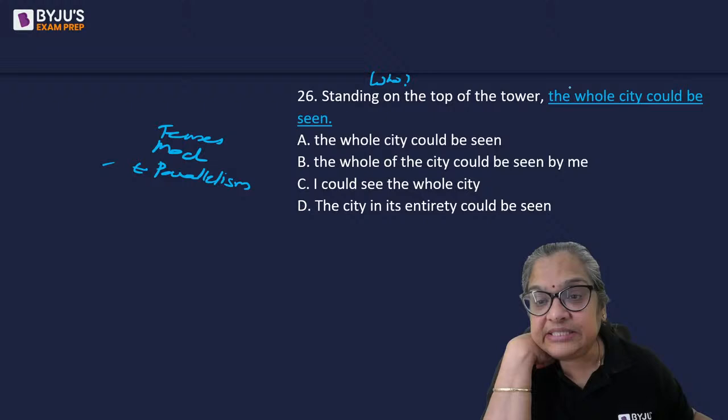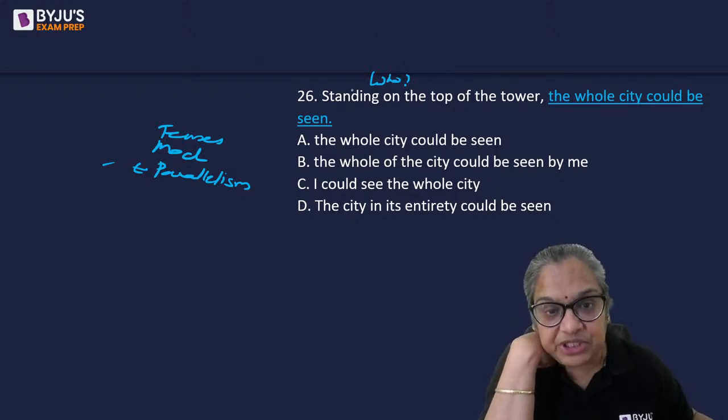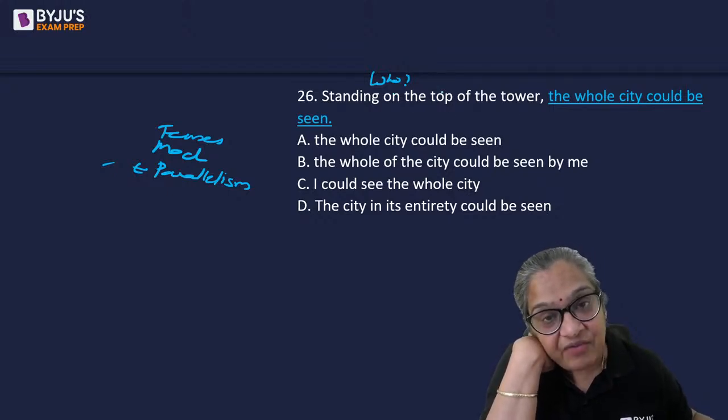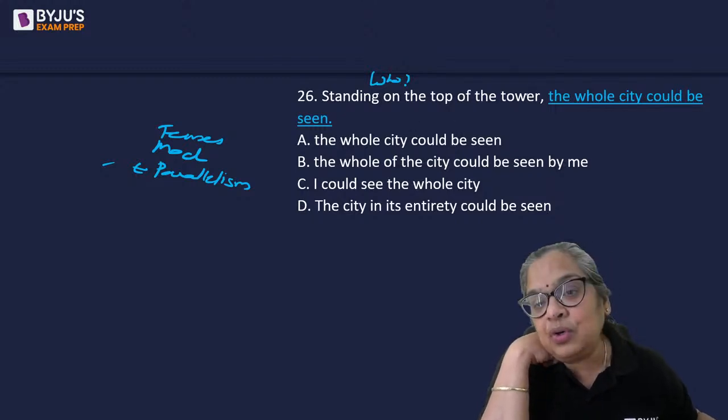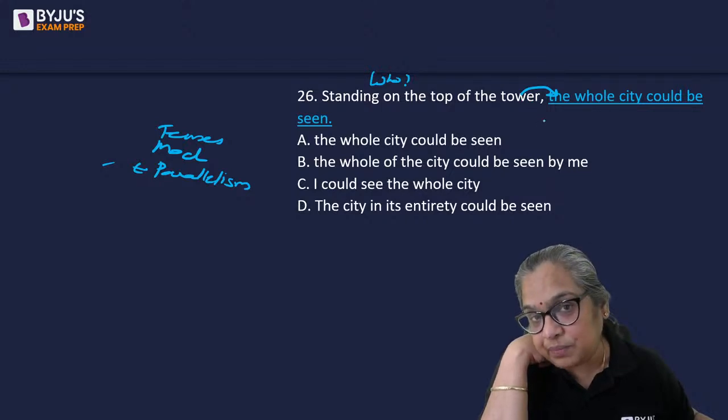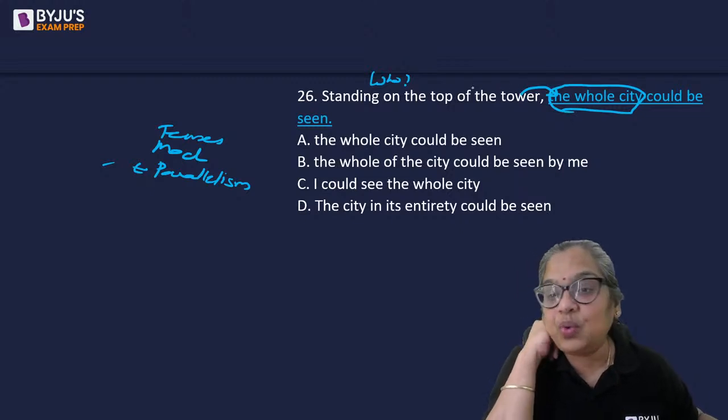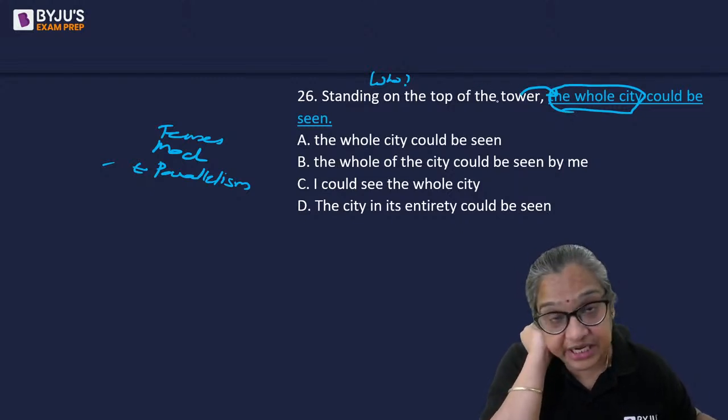So this sentence is indicating, when there is no subject here, standing on the top of the tower is a dangling modifier. It's a phrase. It doesn't have a subject. Who is standing on top of the tower? It's not telling us. So it is indicating what becomes the subject. You can't have a sentence without a subject. So this whole city becomes the subject. And you know that the whole city was not standing on top of the tower.